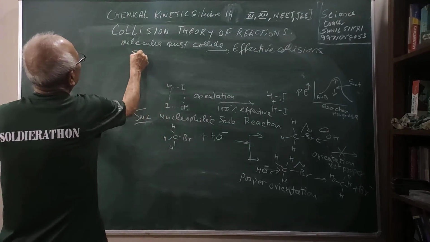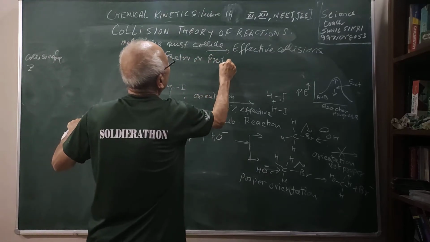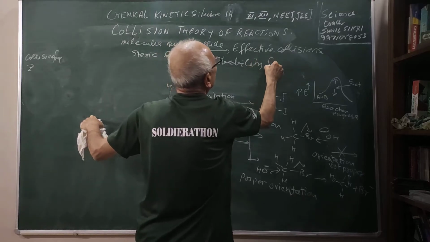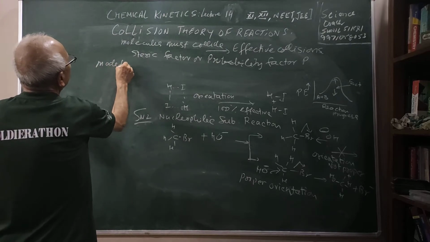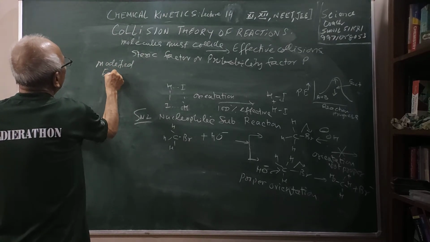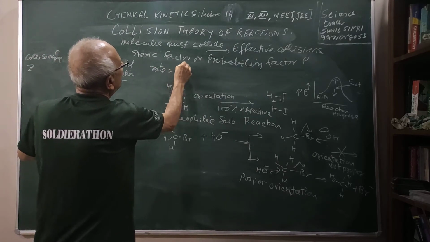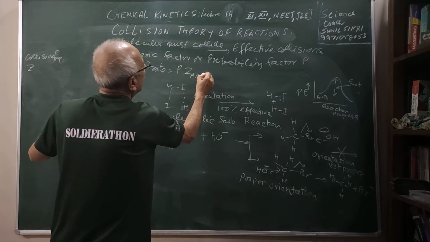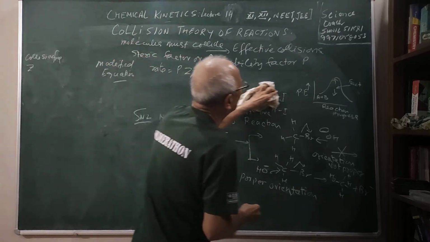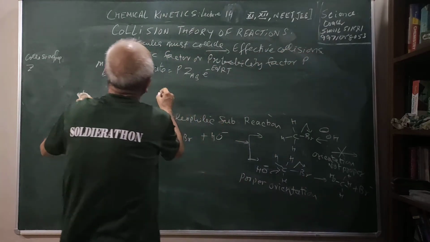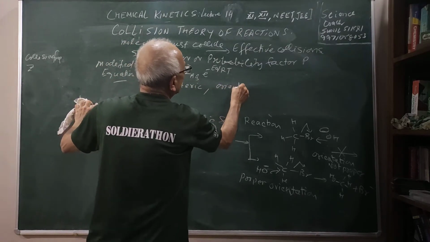The orientation factor is defined as the steric factor or probability factor P. So the equation for collision theory is modified: the rate is equal to P into ZAB into e to the power minus Ea by RT, where P is our steric or orientation factor.